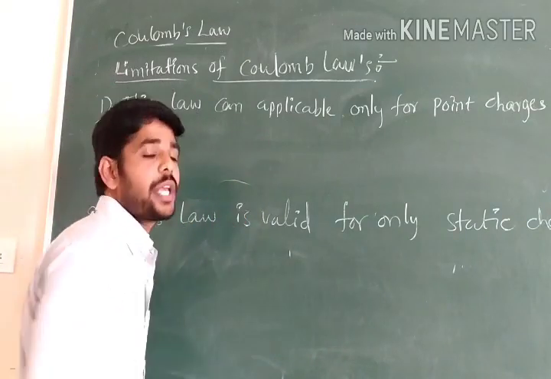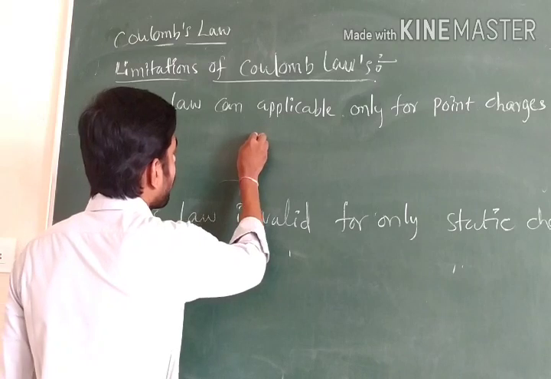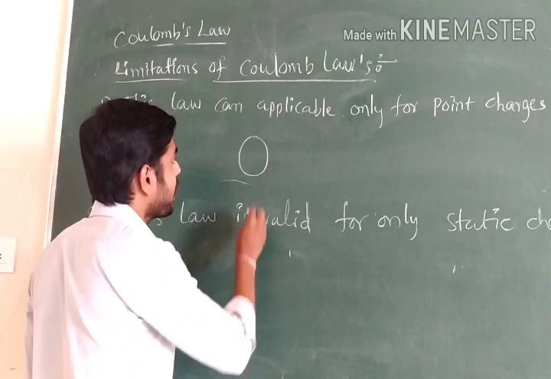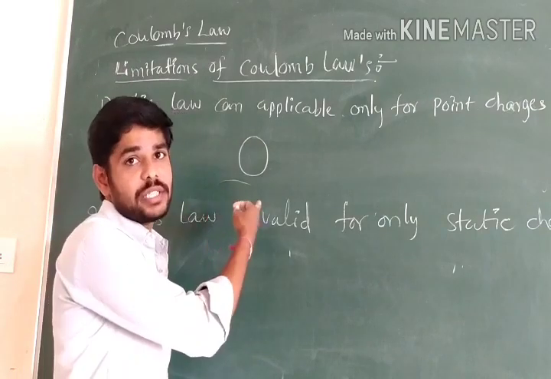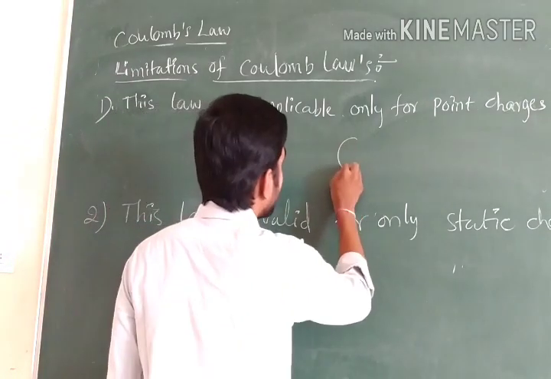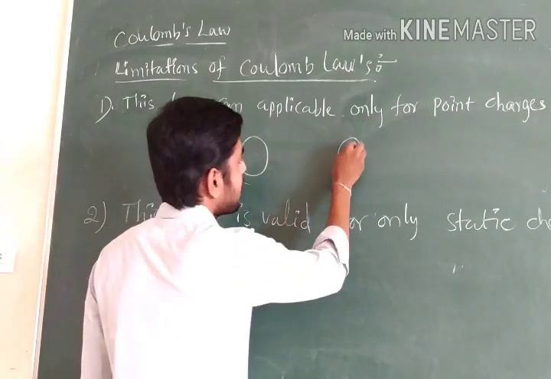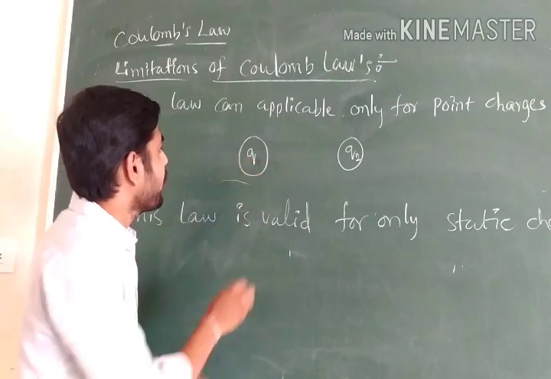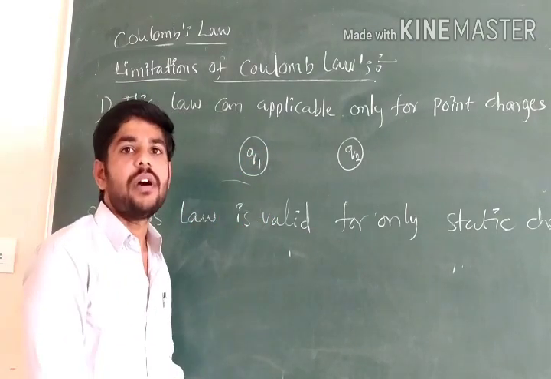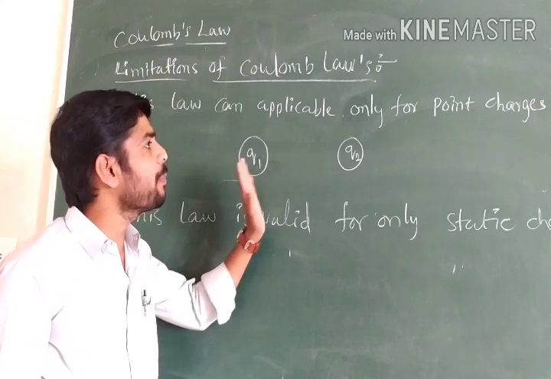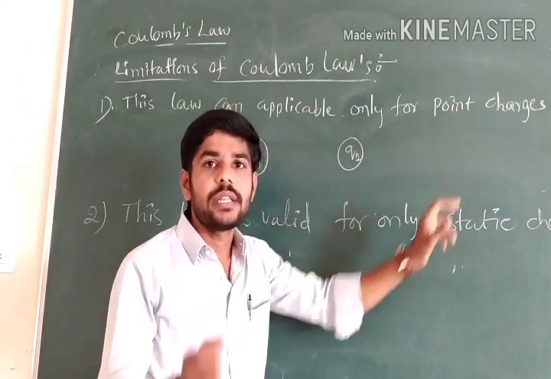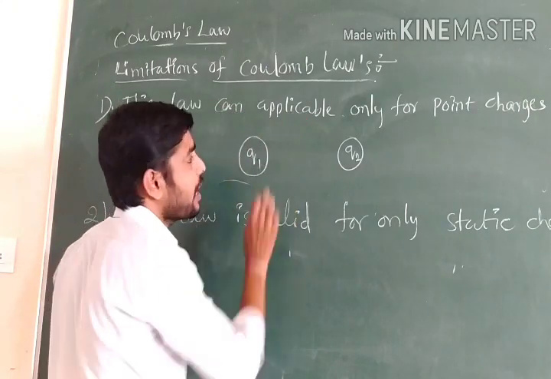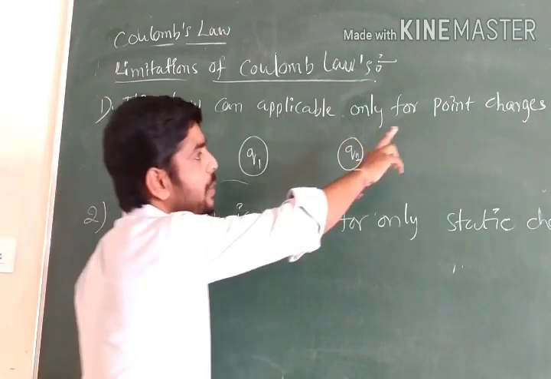If you take a sphere carrying more than one charge, such as Q1, Q2 and so on, or another sphere carrying Q2, Q3, it is not applicable for such material. The body should carry only one point charge, so this law is valid only for point charges.